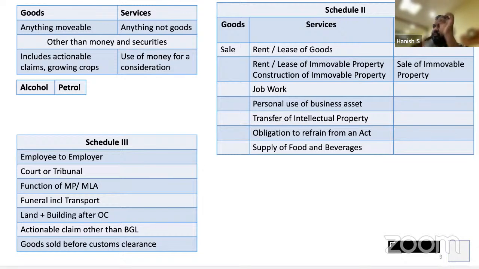Second transaction is goods are coming from Africa to India. Before it comes to India, how does the captain of the ship know that I am the owner of the goods? I have something called a bill of lading. If I have to go to VRL to claim the goods, I have to show the lorry receipt. If you want to go to the library, you have to carry the library card. Likewise, you will have to prove that you own something. How do you prove? In case of shipping of goods, it is a bill of lading.